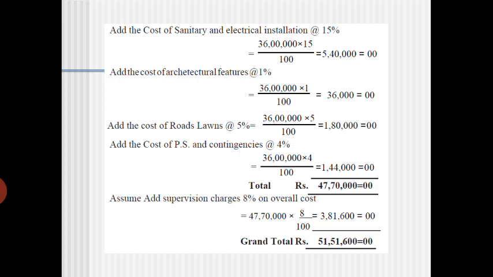All you have to add, and finally you will get 51 lakhs 51,600 rupees. So with that 36 lakhs, you have to add all these things. Okay, so this is one example. Maybe they will ask for 5 marks maximum. So you can calculate it.